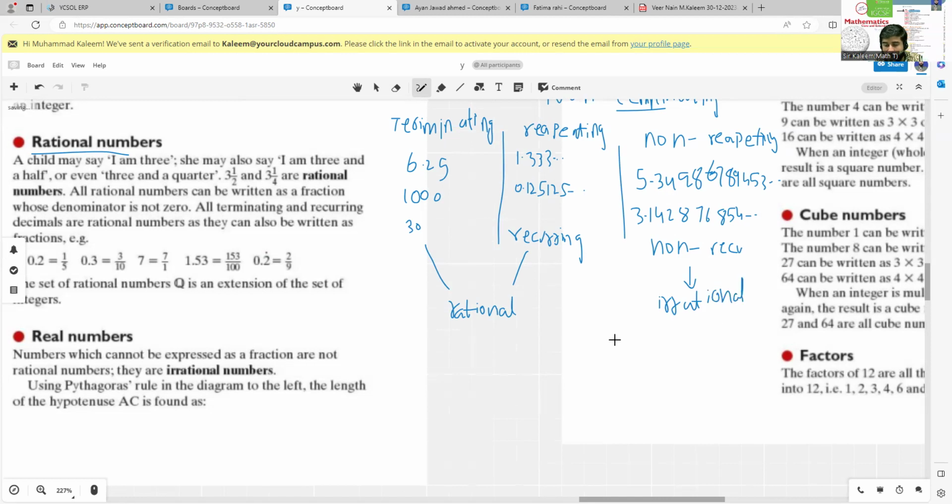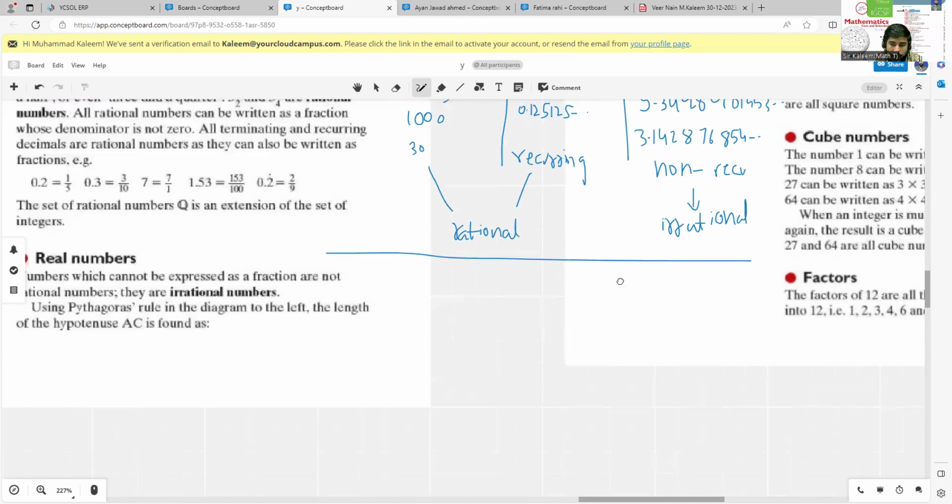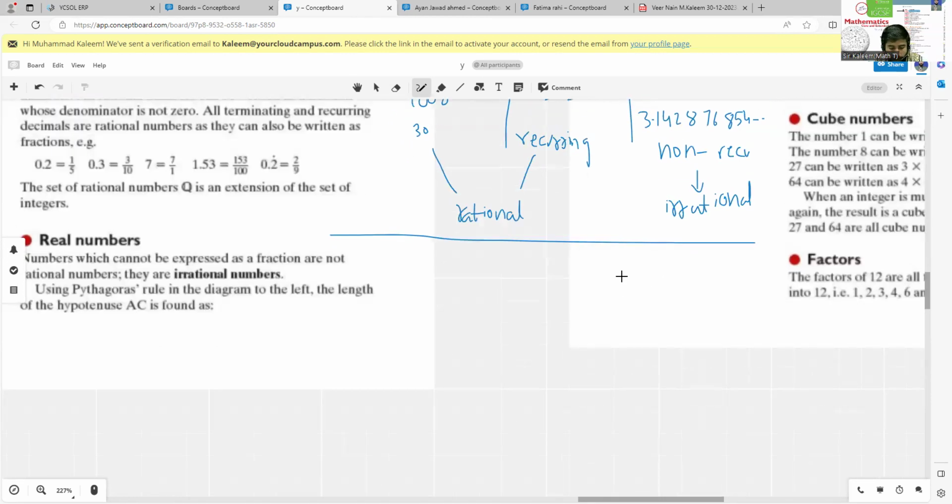This is a very important concept. After that, we also have another way to understand rational and irrational numbers, the definition according to our books. If a number can be written in p over q form, and there is one more condition on this fraction, that p and q must belong to Z, where Z means integers.